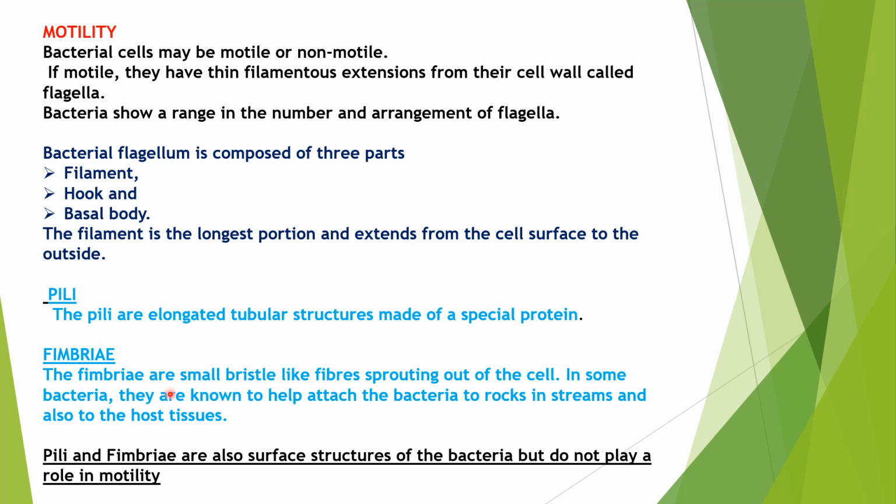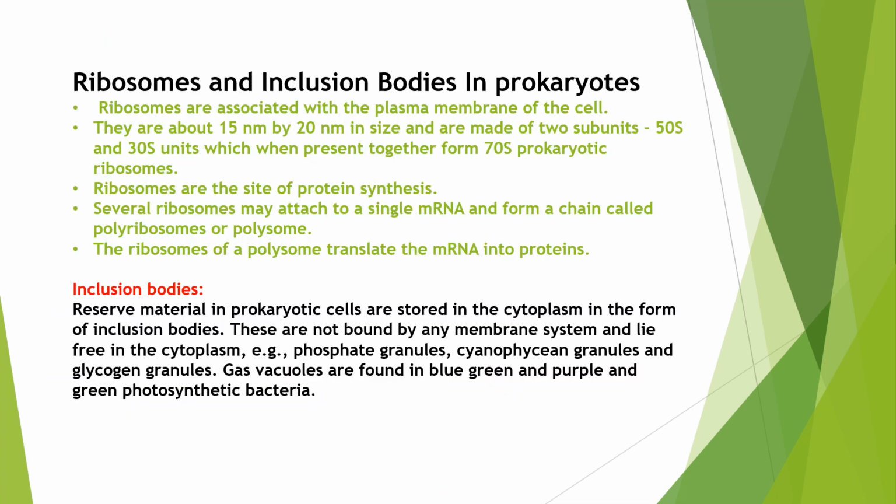Fimbriae are small bristle-like structures present on the cell membrane of bacteria. They help attach bacteria to rocks in streams and also to host tissues. Just now I told you pili and fimbriae are surface structures of bacteria only. They do not have a role in motility.